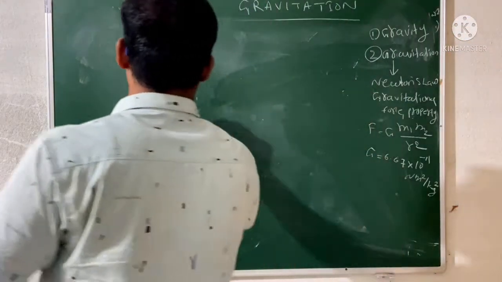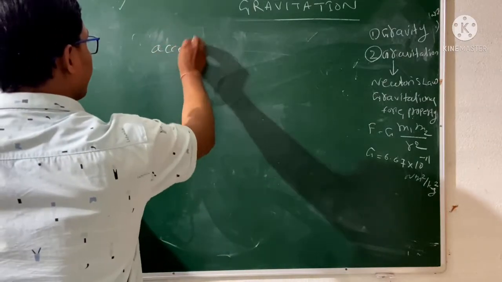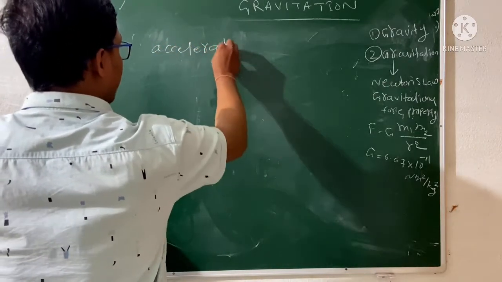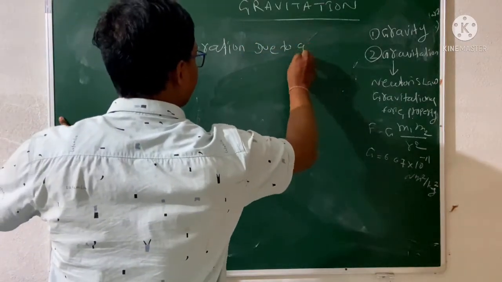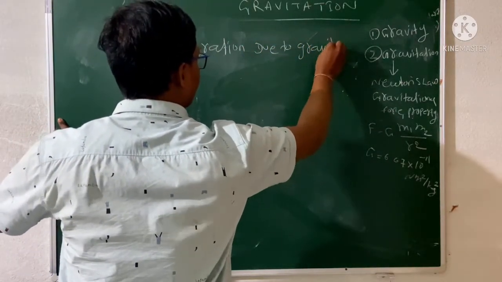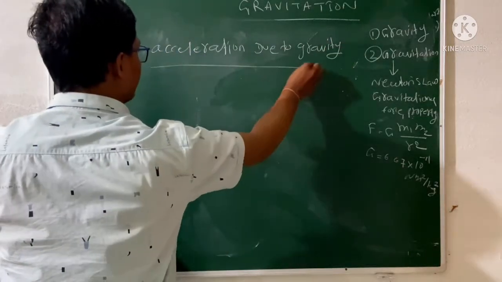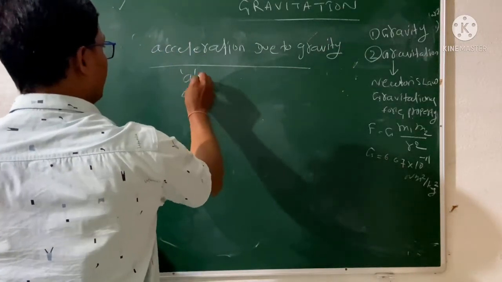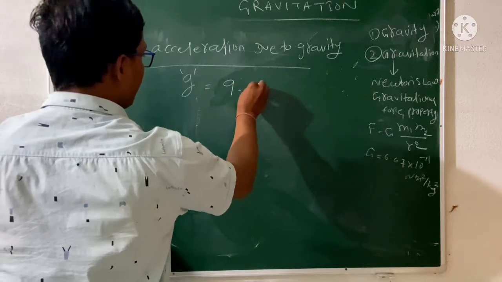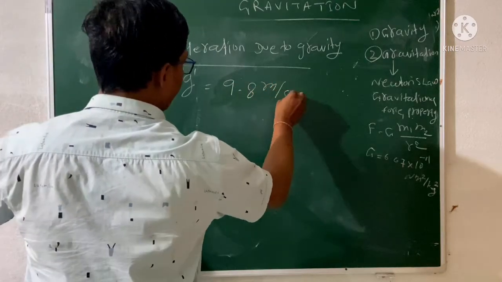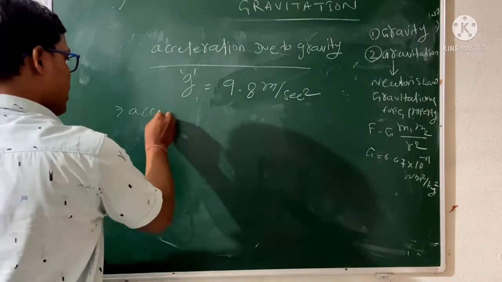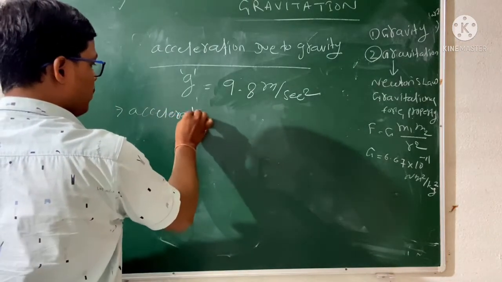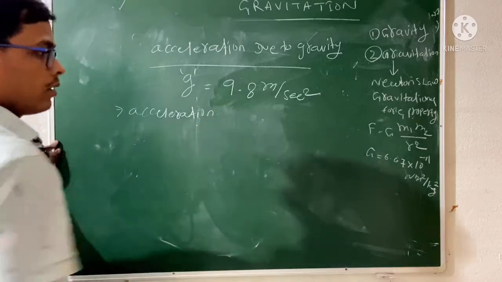Then what is the acceleration due to gravity? Acceleration due to gravity. Okay, first of all, it is denoted by g, and we know the value of g is 9.8 meter per second square. So this is an acceleration. But what type of acceleration?